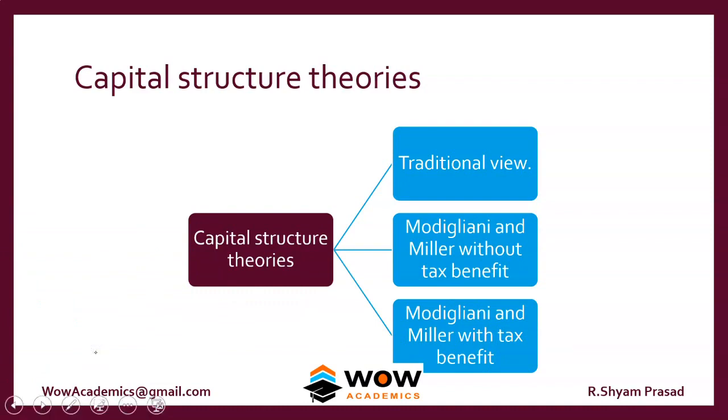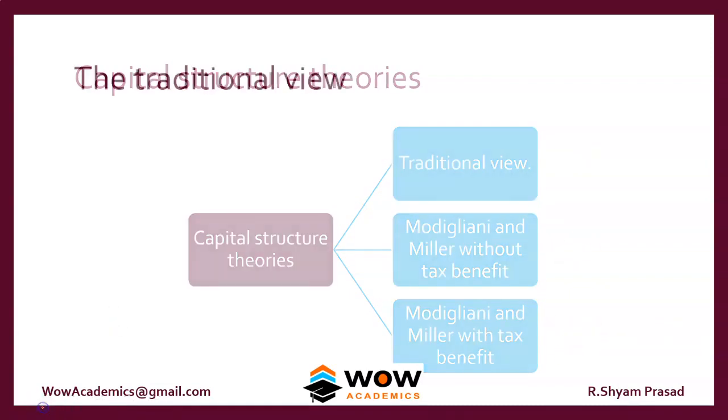Whenever you get a question regarding whether a company should go for raising debt or equity, you should use these theories to answer your question. Each of these theories gives a very conflicting result. One theory says you have to go for debt. One theory says don't go for debt. One theory says don't worry about your capital structure at all. So each theory gives its own view. If they ask you for a specific view, you can explain that. If they ask you for a general view, you have to explain all three. Okay, so that's how it works.